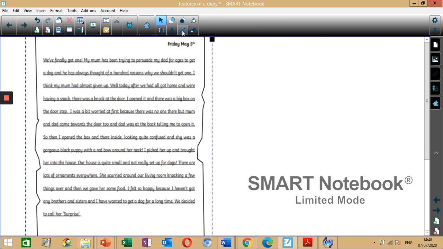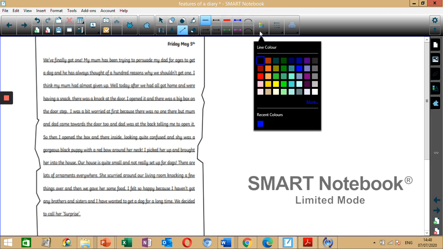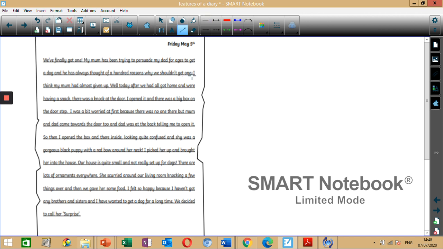Let's choose the color red. Okay, so it says, I think my mum had almost given up. That's one. I was a bit worried. I opened the box. I picked her up.